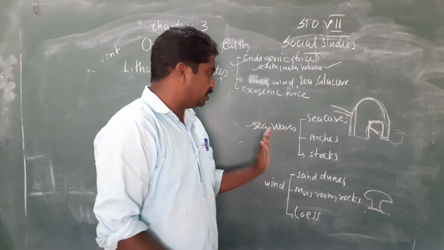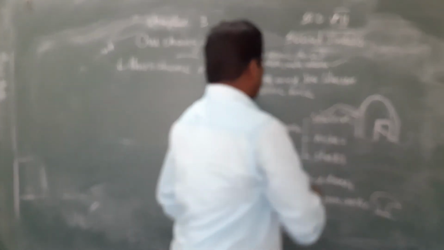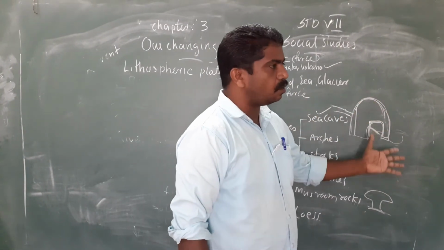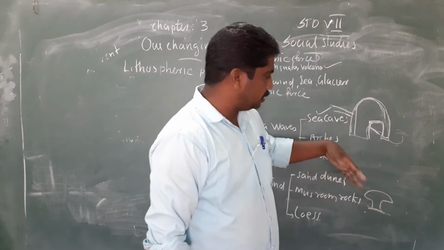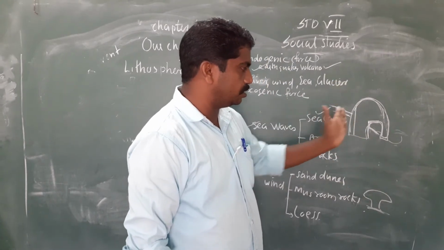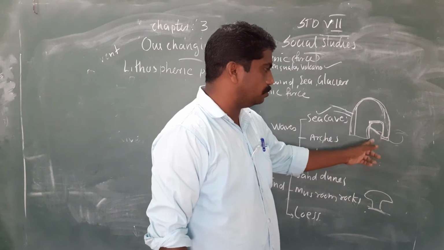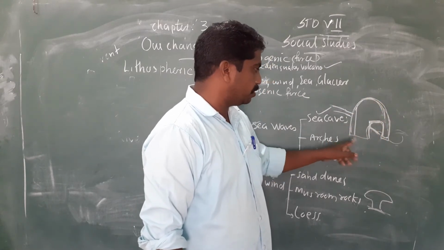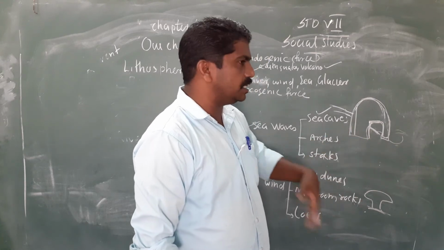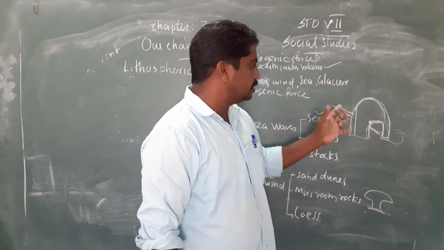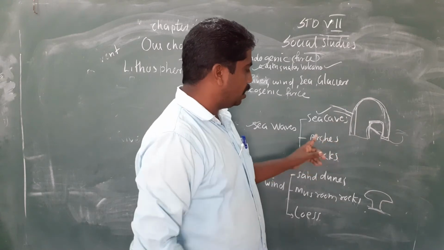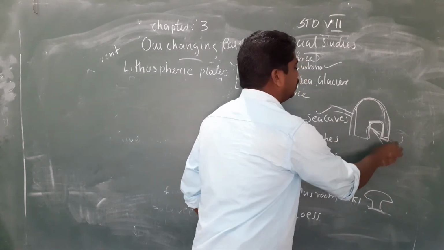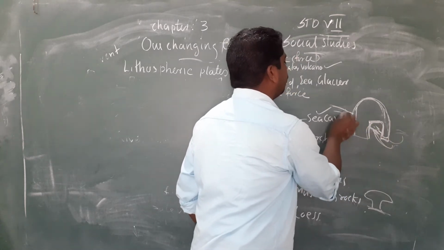So here first we study about sea cave. Near the seashore, if the rock is in the form of round shape, then when the sea continues hitting on the rock, some part is removed and becomes cave like. This is called a sea cave. When the sea waves continuously hit, then this sea cave will be opened and it will form like an arch. The sea will go and come through this way.